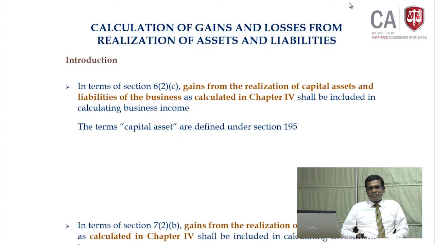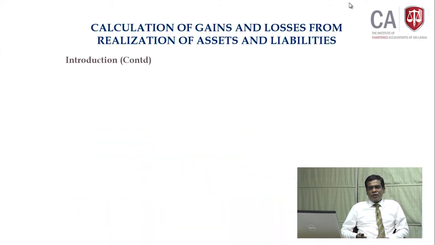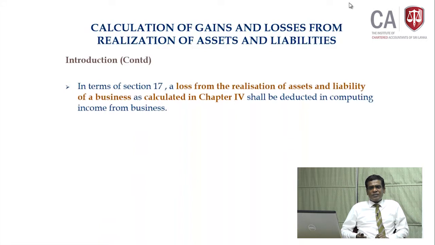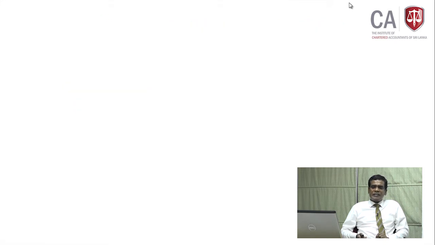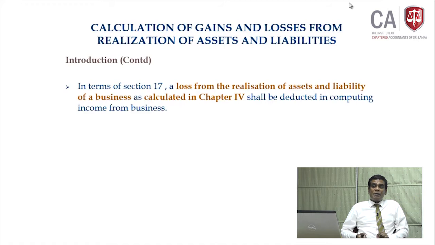Your gain is brought under section 6, your losses claimed under section 17. Though it uses the words asset and liability, if you go to that particular section, it says only capital assets and liability of the business. The capital asset used in the business, the liability taken, created to make use of the business. Your losses you must claim under section 17, gain taxable as a business income under section 6. Here again, how do you quantify the loss? Chapter 4.